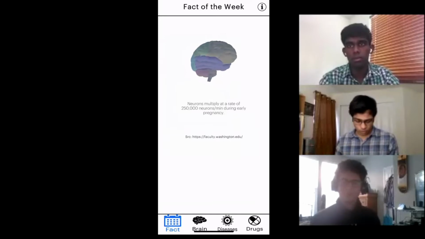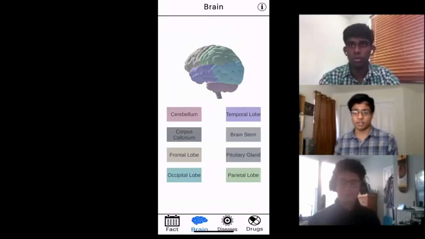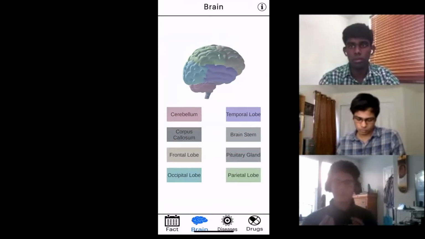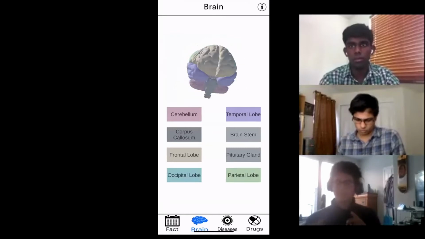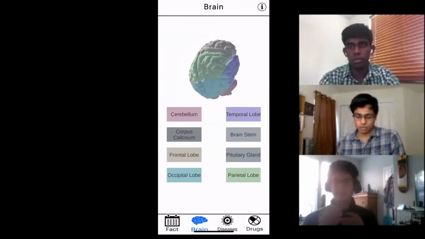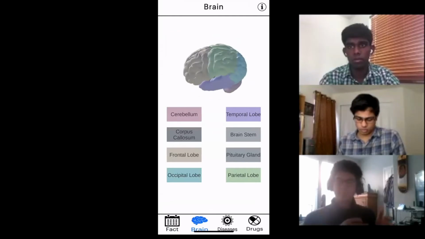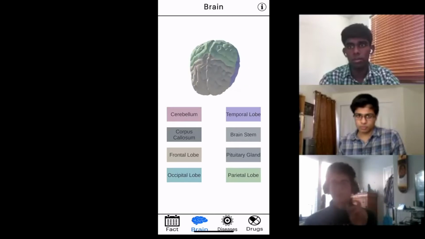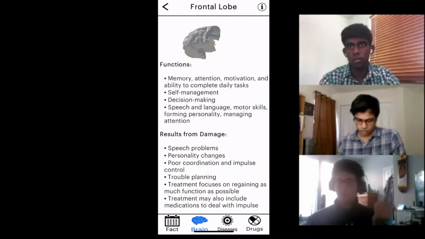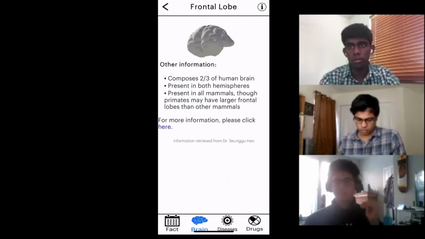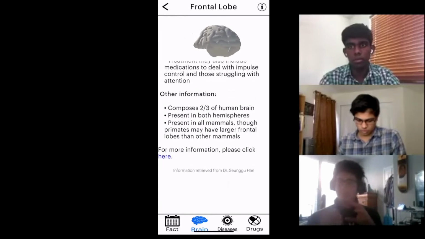We also decided to include information about parts of the brain specifically. Here we want to give a 3D model for those who learn visually so that they don't just have to look at a bunch of text and learn from that. We can also manipulate that brain to see it from different angles, as well as provide color codes so that you can memorize a brain function with a color. For example, if we look at the frontal lobe, we can see the functions, results from damage, and other information about that brain function.